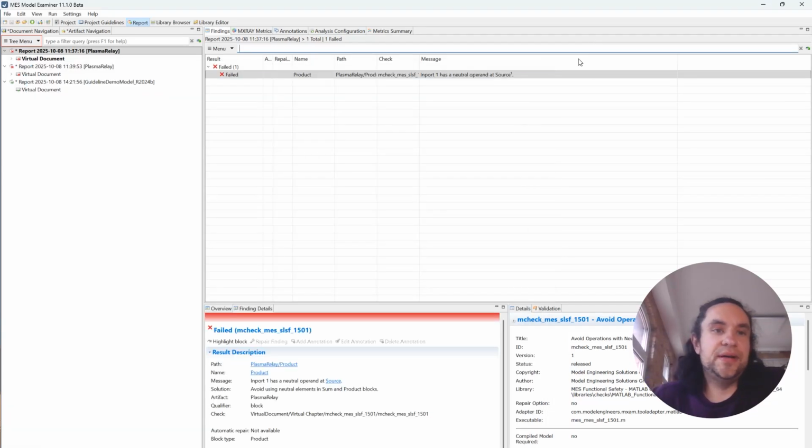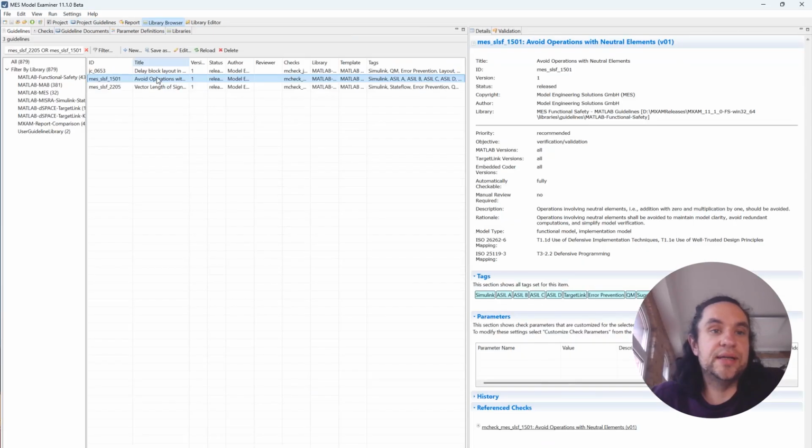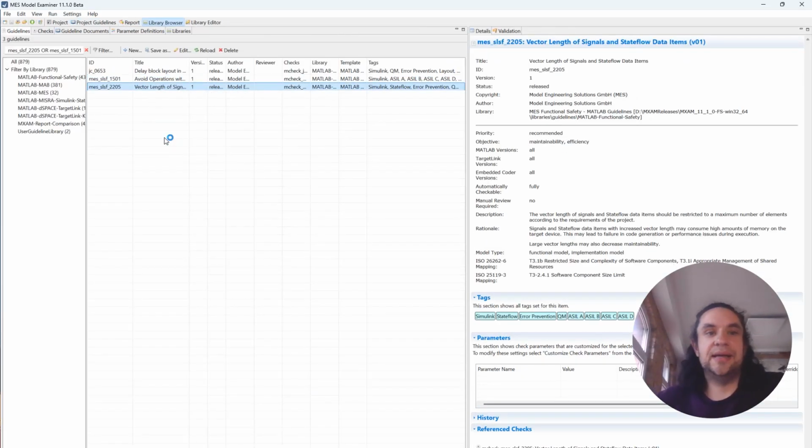And one other functional safety guideline now added to the release is the MES SLSF 2205, which is about limiting the size of vectors to avoid large memory consumption, and maybe also decreased execution efficiency.